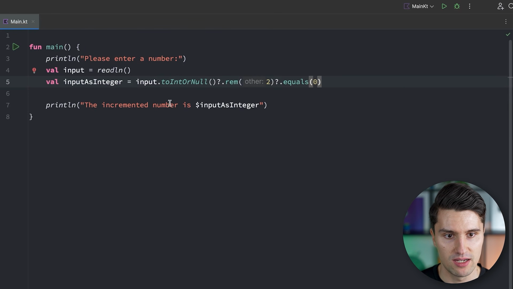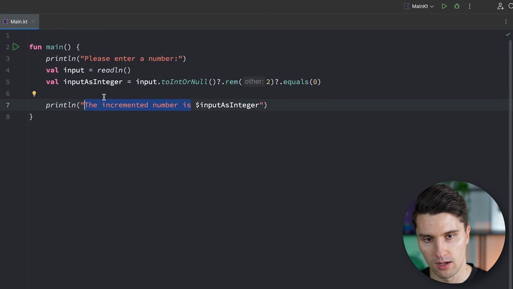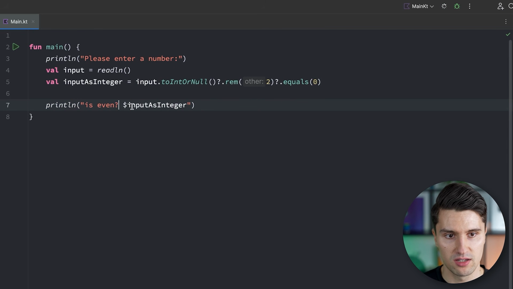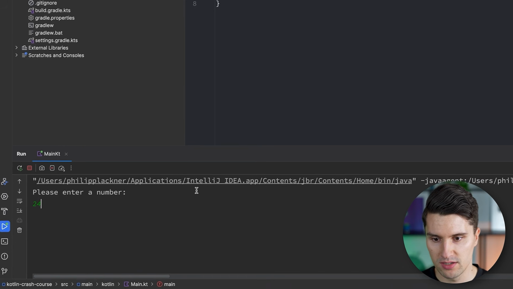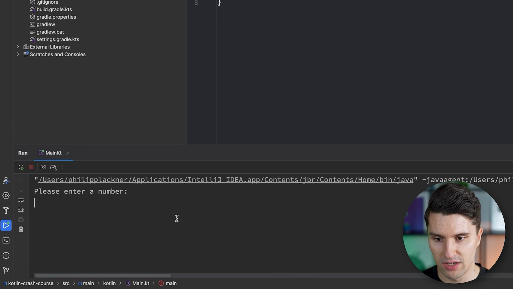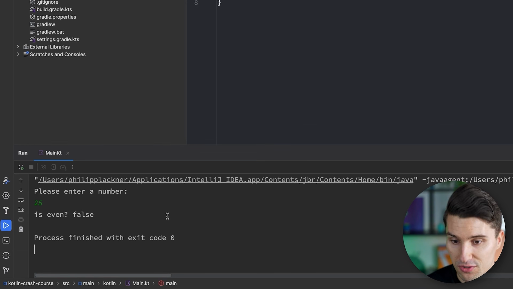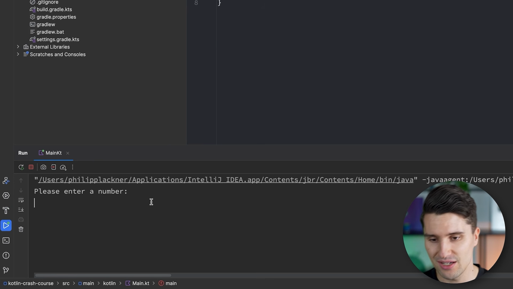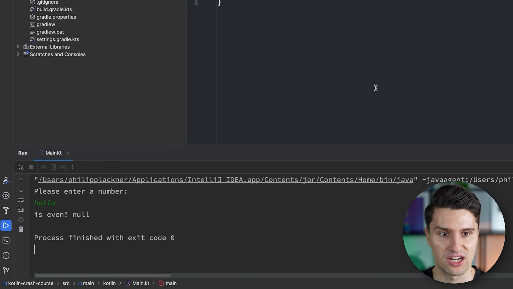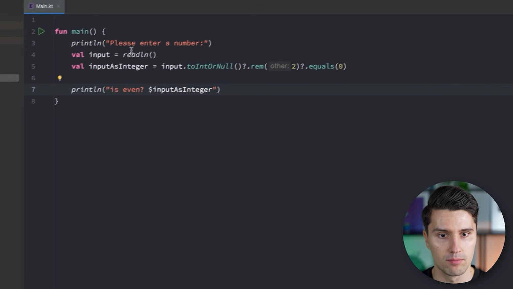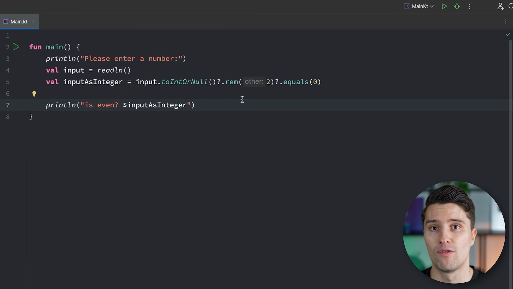If we now say input as integer, we say is even like this. Now it will print is even true for an even number. It will print is even false for an odd number. And it will print null if it actually can't do this calculation because we did not enter a valid number.